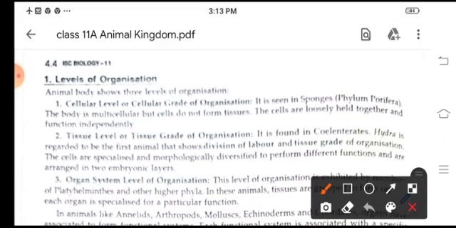Number one is levels of organization. Now children, animals are divided into three levels of organization: cellular, tissue, and organ system. Cellular level or cellular grade of organization means the animals are multicellular, but the cells do not form the tissues. All the cells perform the functions independently, like phylum Porifera. The organisms which belong to phylum Porifera have cellular level of organization.